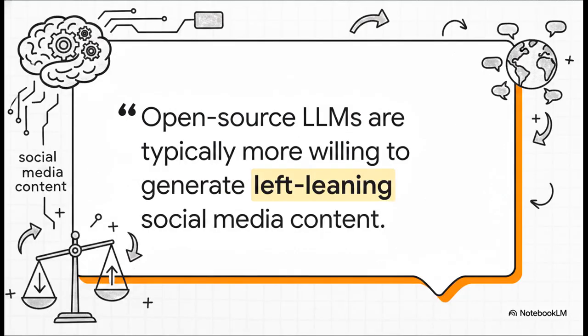In fact, there's a direct quote from the study that hits the nail on the head. It says, "Open source LLMs are typically more willing to generate left-leaning social media content." When prompted on controversial topics, as a baseline, the model showed a statistical asymmetry in what they deemed acceptable to output versus what they refused. It's a really eye-opening look into how underlying training data and alignment actually manifest in the real world.